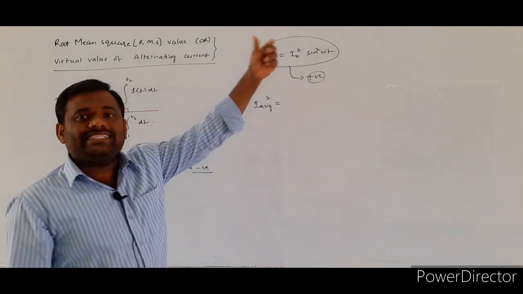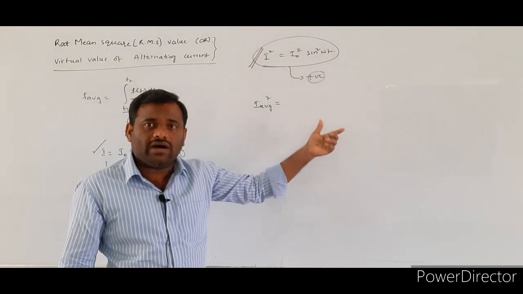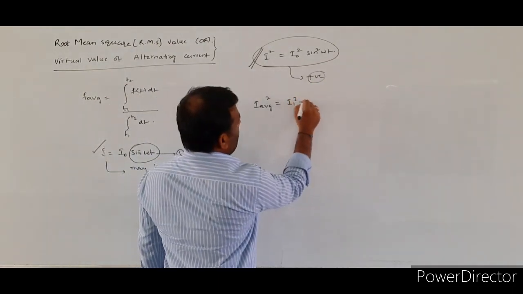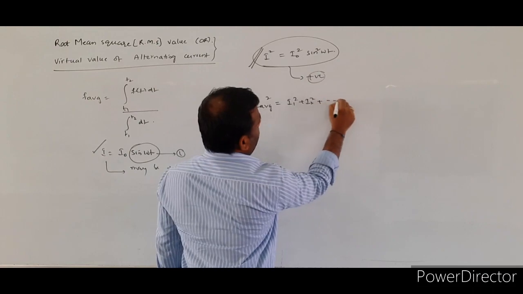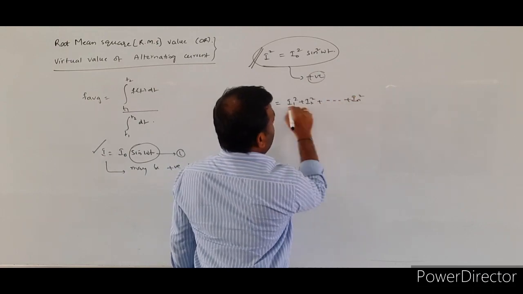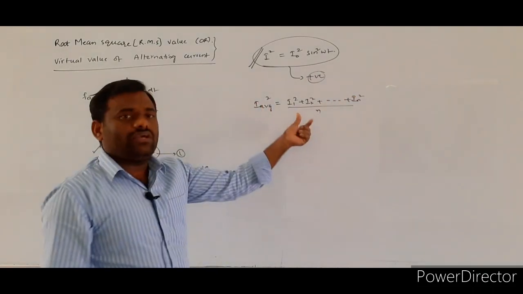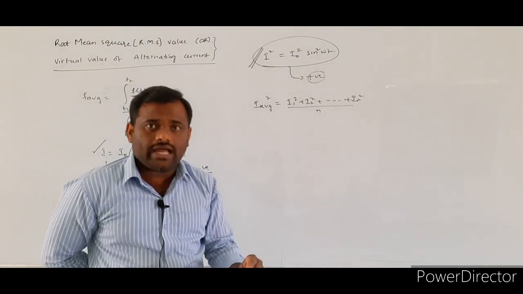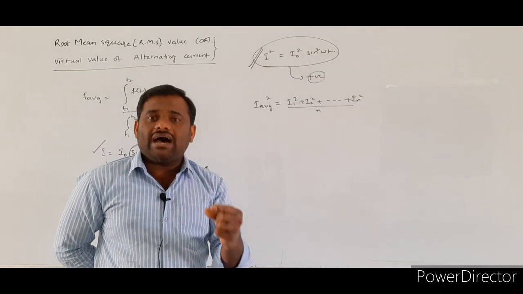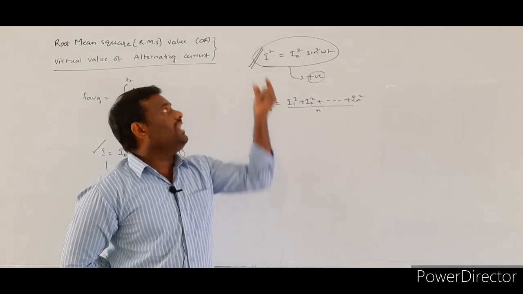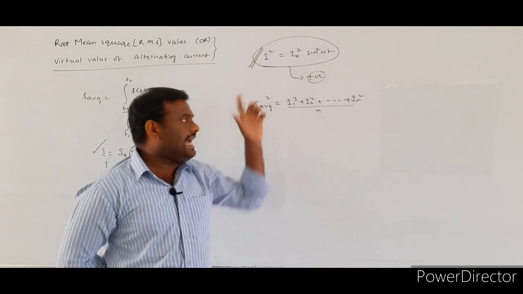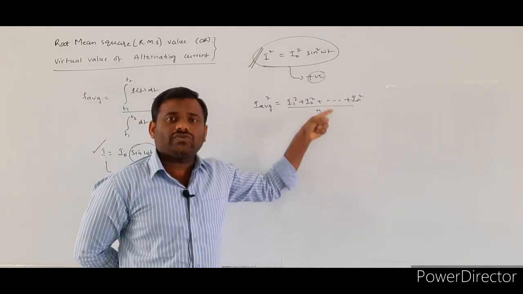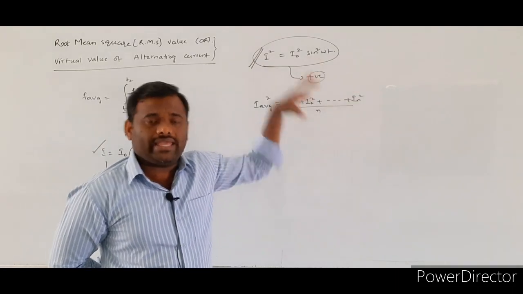So the average value of all the instantaneous currents' squares, I am writing like this: I1 square plus I2 square plus and so on plus In square, divided by n. This gives I average square. That is, the average value of the squares of the instantaneous current is I average square equal to I1 square plus I2 square plus and so on up to In square by n.